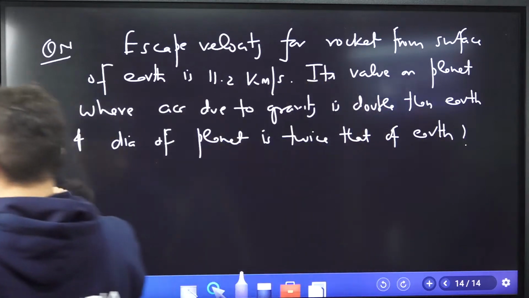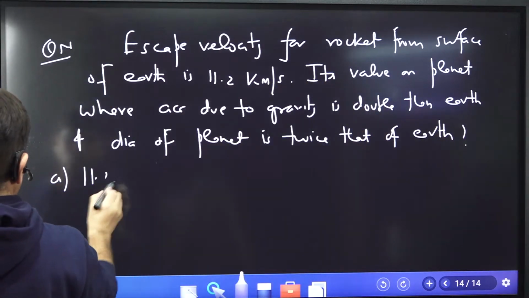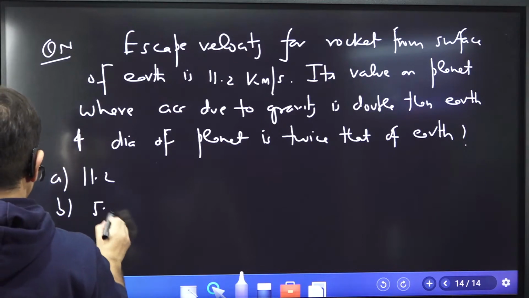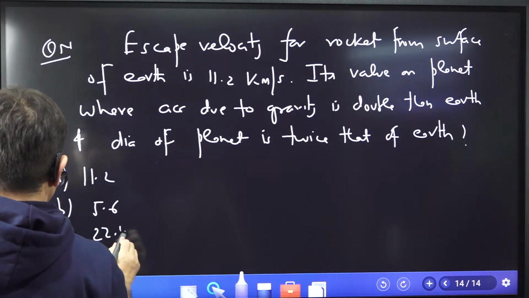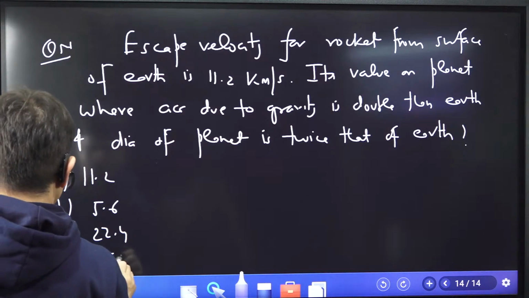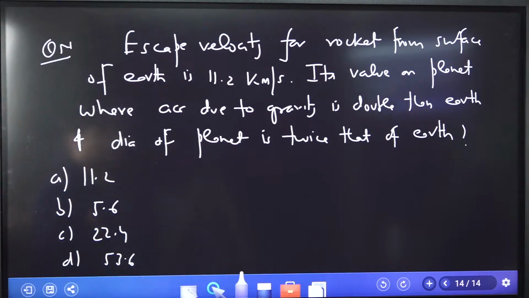So what will be the value? 11.2, 5.6, 22.4, 53.6. So that is the question. Escape velocity for a rocket from the surface of earth is given as 11.2. Now tell me what will be the value of escape velocity on another planet where acceleration due to gravity is double that of earth and diameter of the planet is twice that of earth.